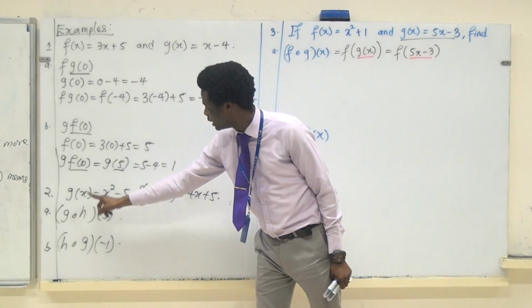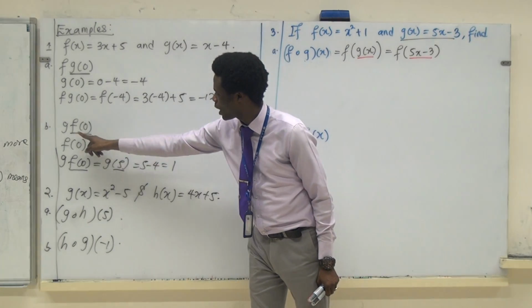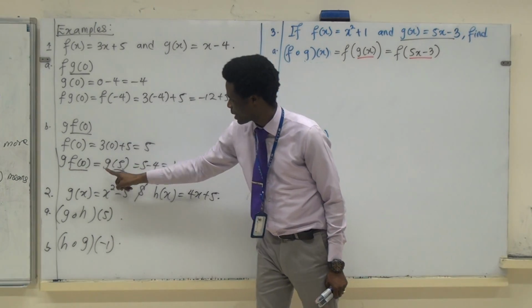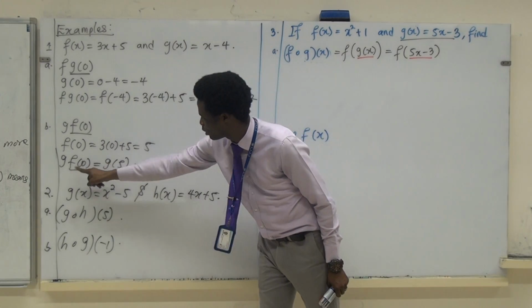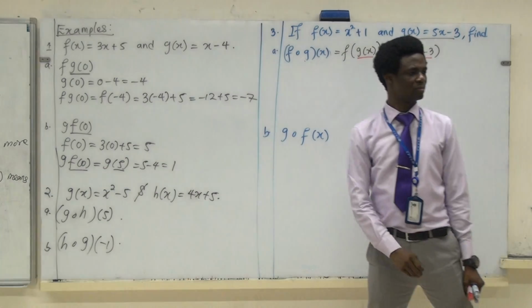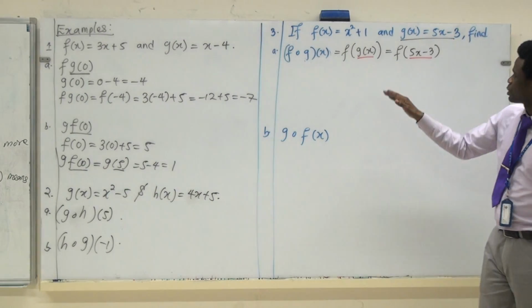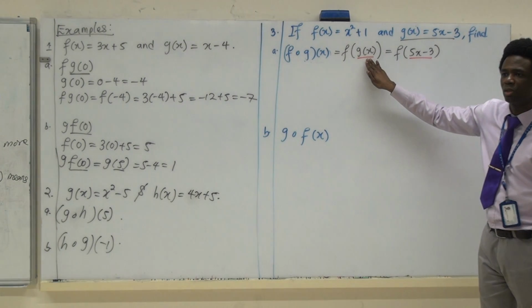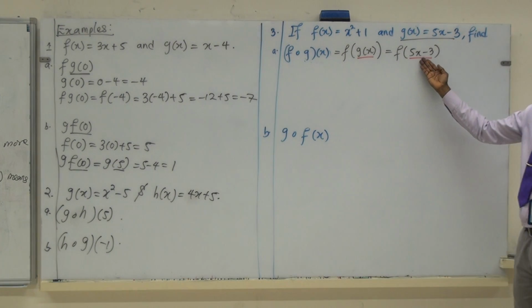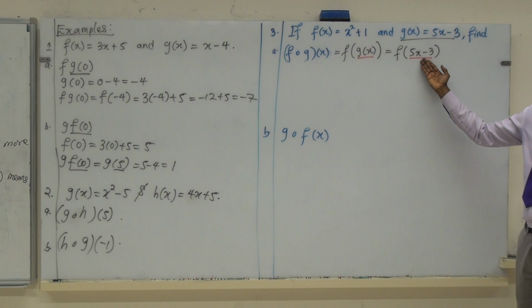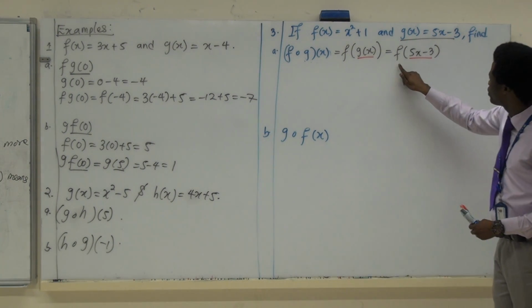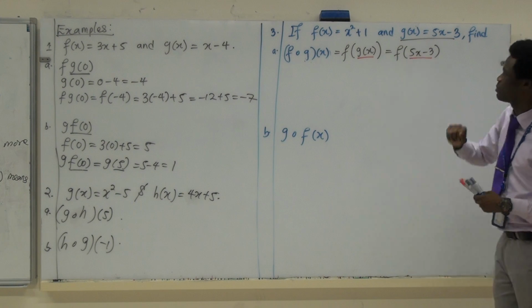We just did that here. That's exactly what you did in this one. We found this, then we said this is the same as g acting on 5 because f of 0 is 5 from here. All I did was replace g of x with the expression for g of x. So now, what happens when f acts on 5x minus 3?